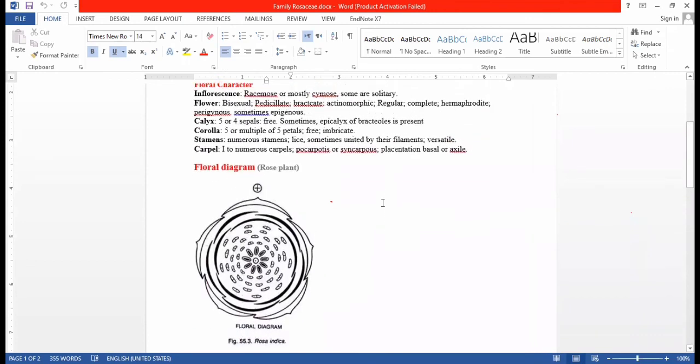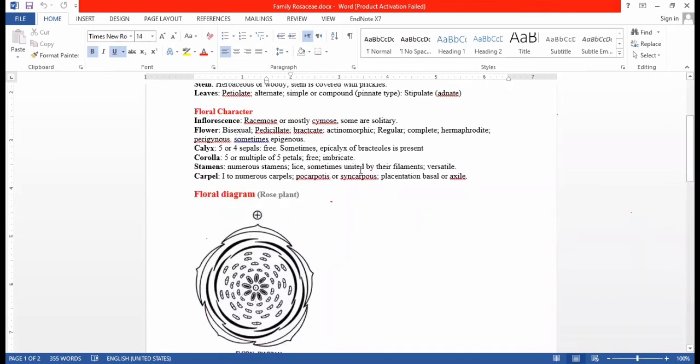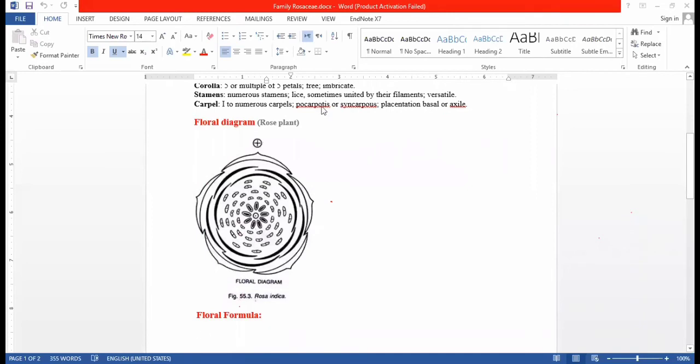So in the floral formula, first we write that the flower is bisexual. How do we write a bisexual flower? Bisexual flower we can write this way. This is the symbol of bisexual flower. First we write whether the flower is regular or irregular. A regular flower can be written just like that. This is the regular symbol of writing.